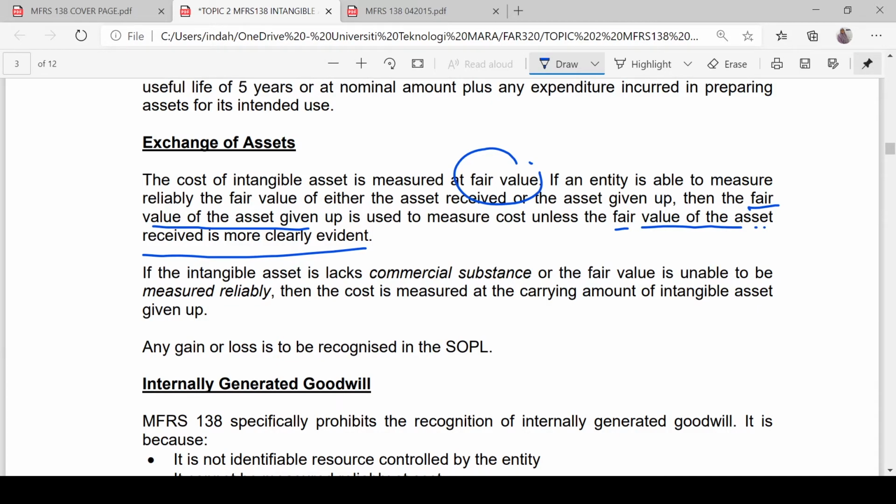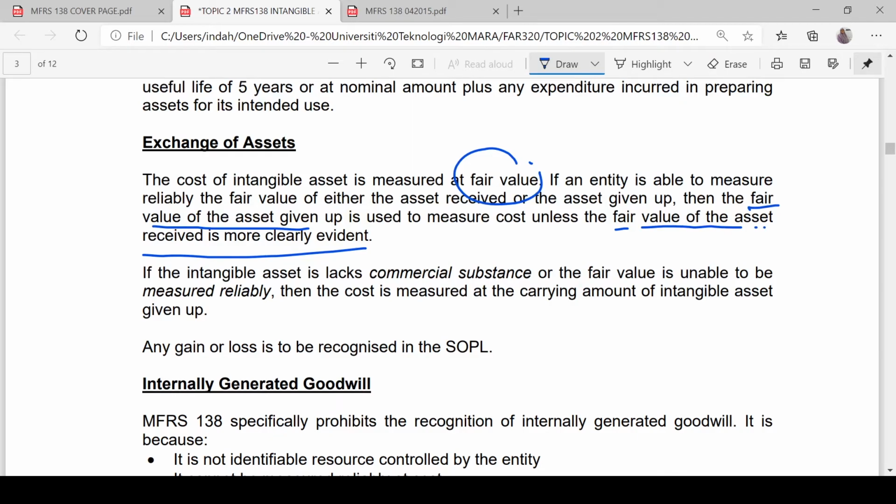Therefore, for the exchange of asset, we are going to record the asset that we receive at its fair value, but of which asset's fair value, the asset given up, unless the asset received fair value is more clearly evident. What if the intangible asset lacks commercial substance, and the fair value is unable to be measured reliably?